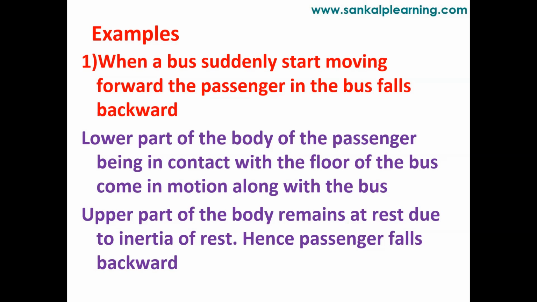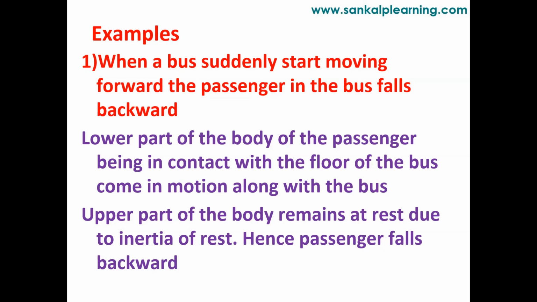Suddenly the bus starts, and the passenger's body falls backward. Why? You are adjusted to the rest position. When suddenly the change occurs from rest to motion, the body wants to stay in the state of rest, therefore it falls backward. After some seconds, the body adjusts to the motion.